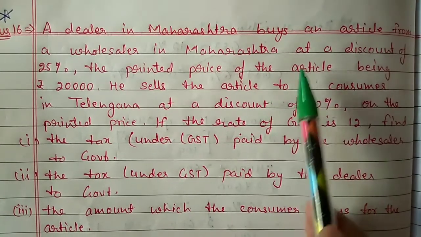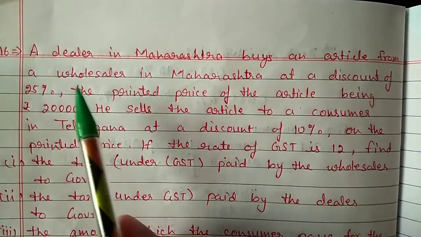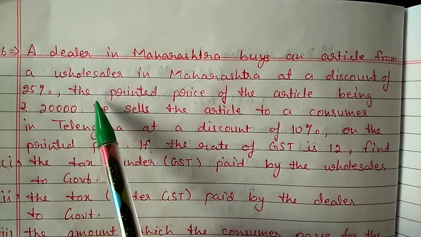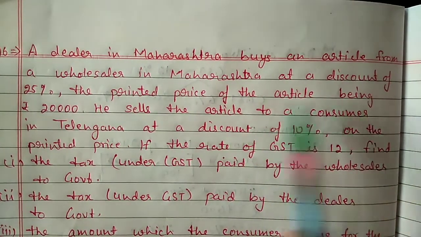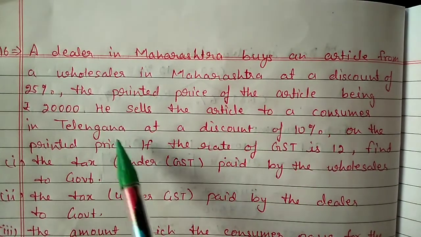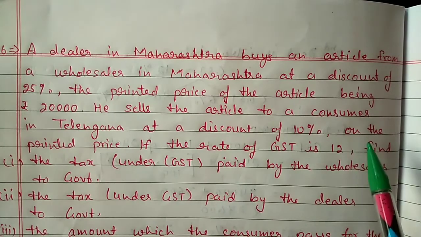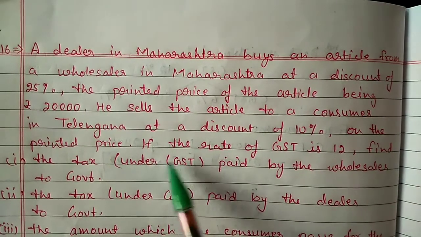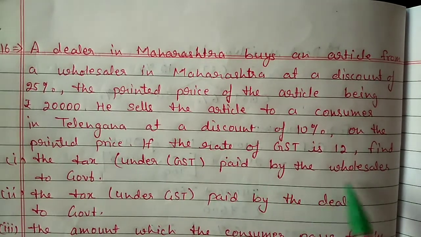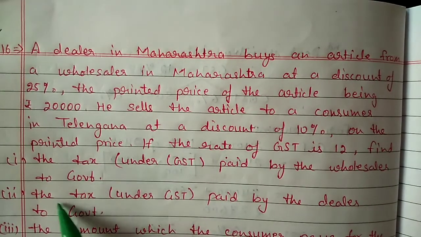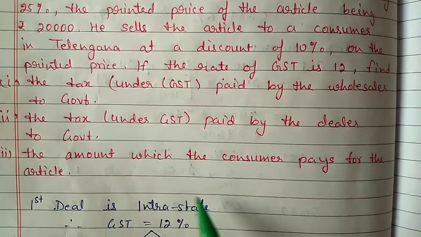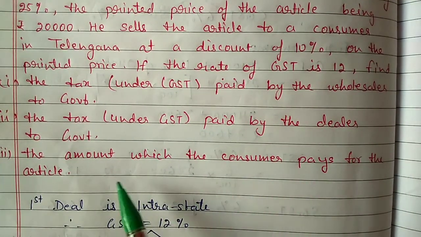Question number 16. A dealer in Maharashtra buys an article from a wholesaler in Maharashtra at a discount of 25%, the printed price of the article being 20,000. He sells the article to a consumer in Telangana at a discount of 10% on the printed price. If the rate of GST is 12%, find the tax paid by the wholesaler to the government, the tax paid by the dealer to the government. Third part, the amount which the consumer pays for the article.